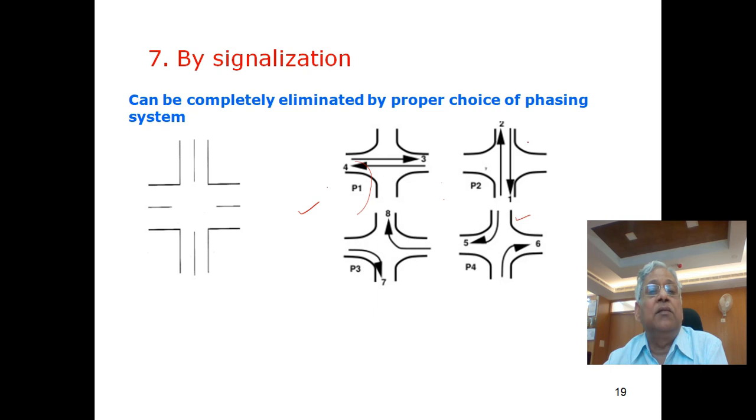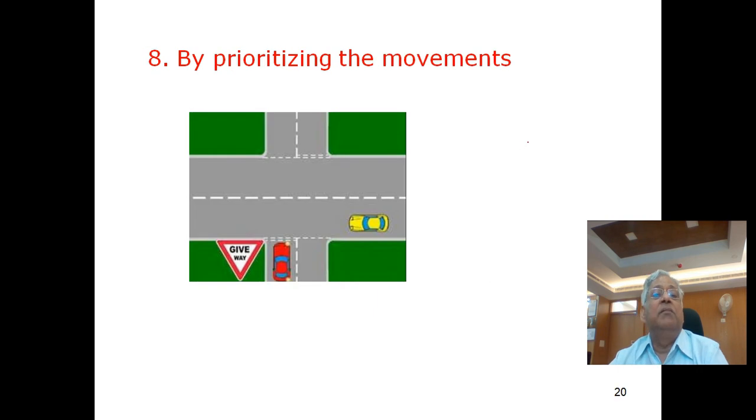And the last option is by making some priority of the movement. So at an intersection, if you place a give way sign here or a stop sign here, and also at this corner, if you provide a stop sign here or give way sign here, then it will force these vehicles to either slow down or to stop before entering the intersection. Now that will segregate the points of conflict in time. So accidents will not occur when a driver takes a risk to merge or cross a traffic stream without looking at proper gap.